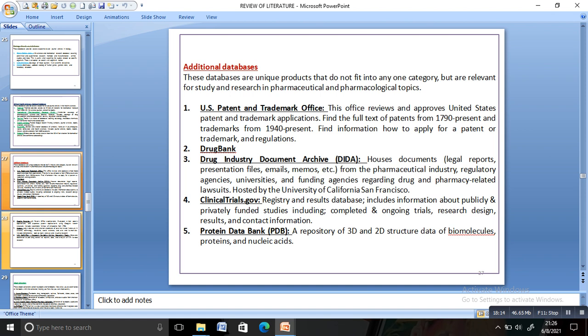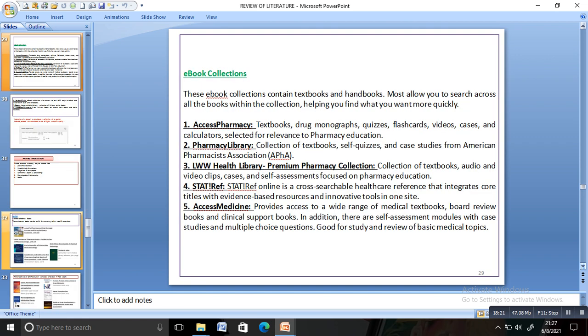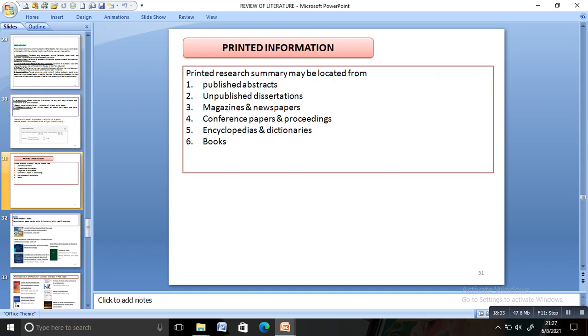Also, we have ebook collections like AccessPharmacy, Pharmacy Library, AccessMedicine. These are the various ebook collections, e-library. Then we have printed information: published abstracts, magazines, newspapers, conference papers, proceedings, encyclopedias, dictionaries and ebooks.